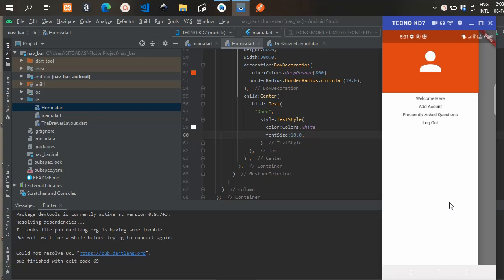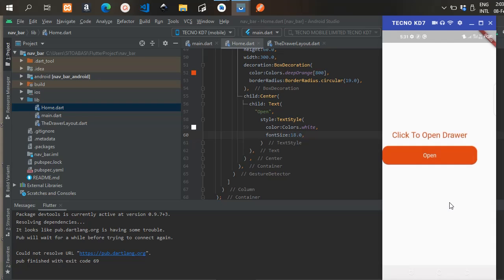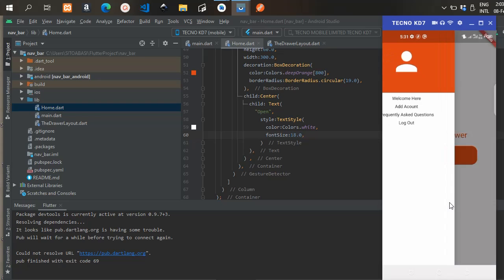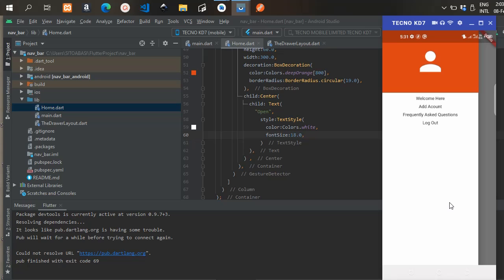Creating a side drawer with Flutter is very simple. To create a side drawer, you just have to follow a few steps, and I'm going to show you how to achieve that in this video.